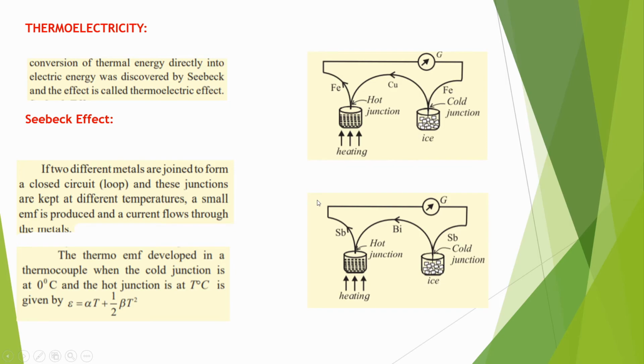In the Seebeck effect we found that if two different metals are joined to form a closed circuit or loop, and these junctions are kept at different temperatures, that is important, then a small EMF is produced and a current flows through the metal.